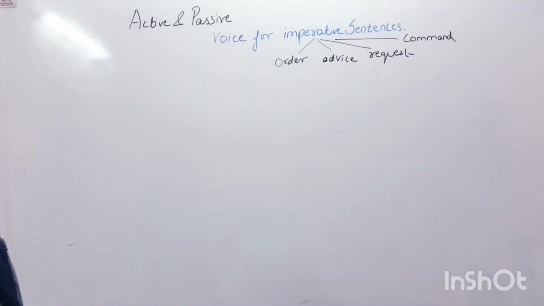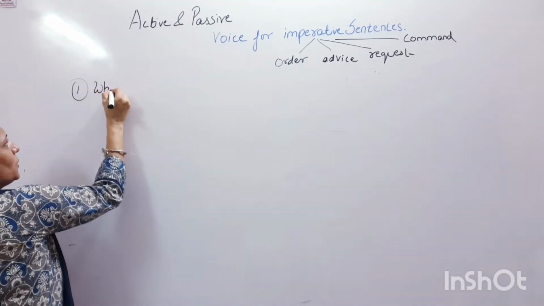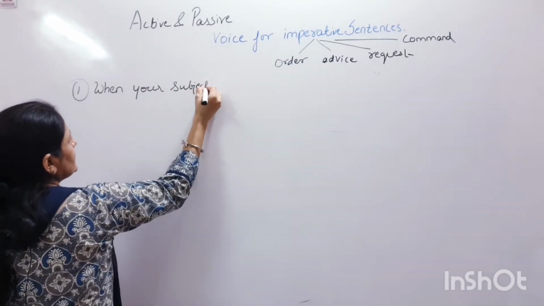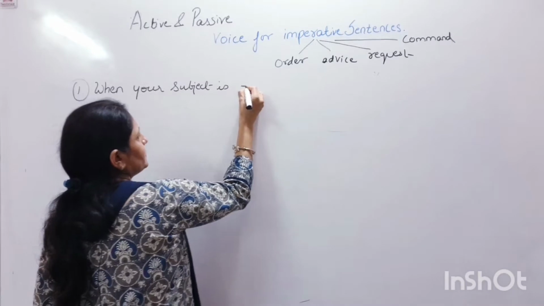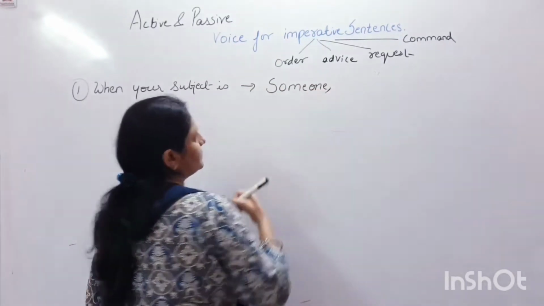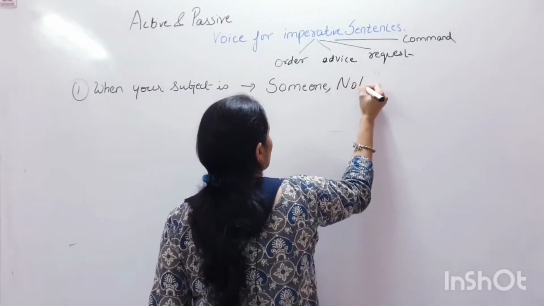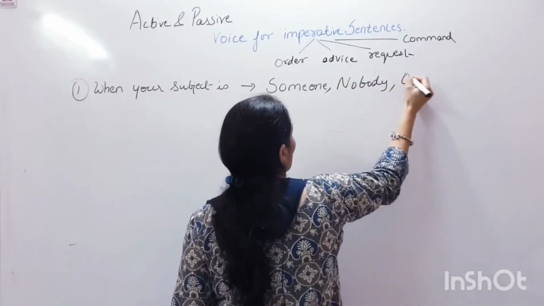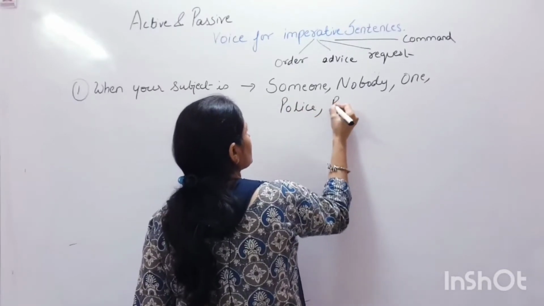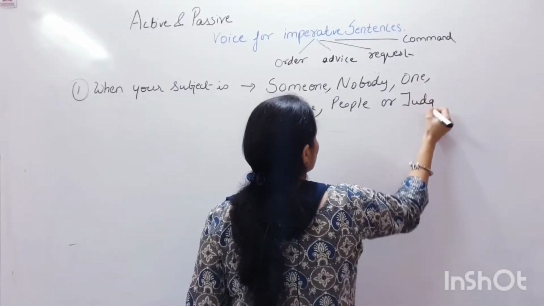The first special rule is when your subject is someone, nobody, one, police, people, or judge.